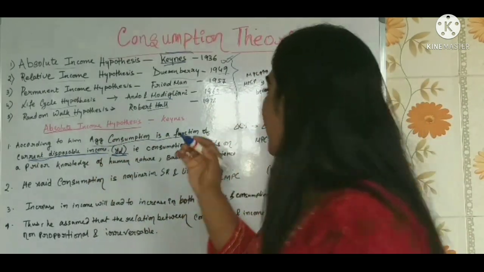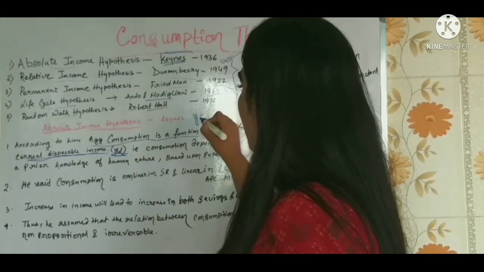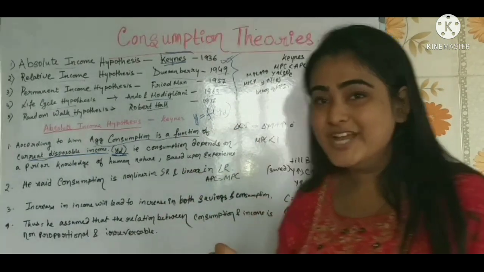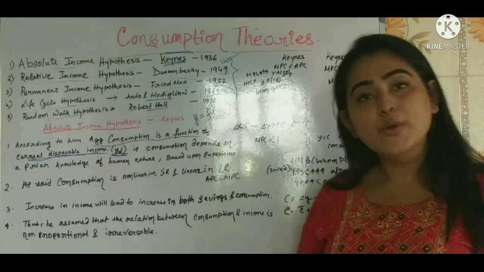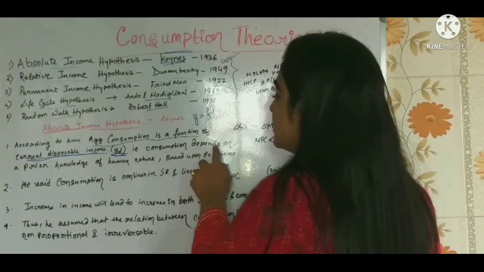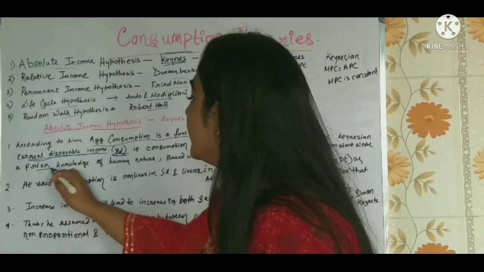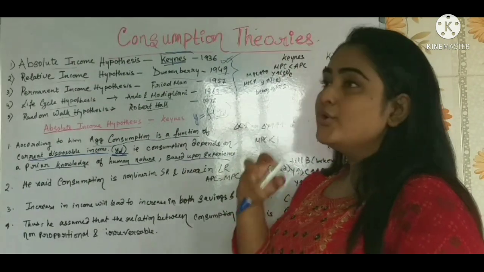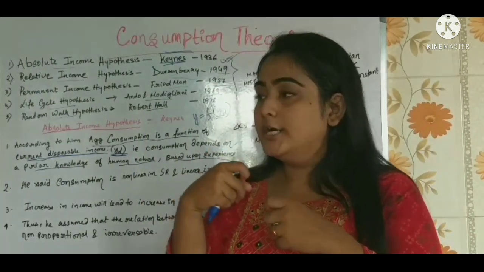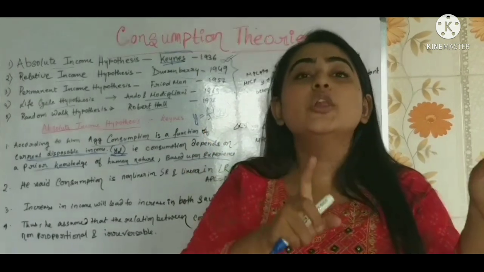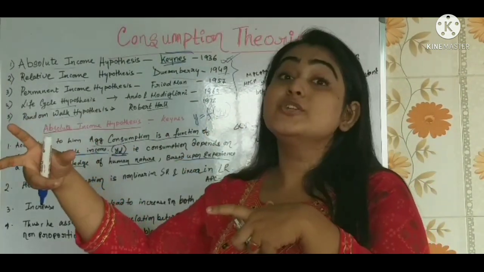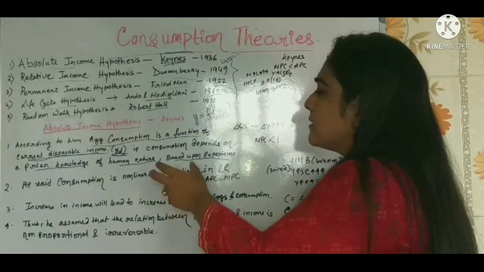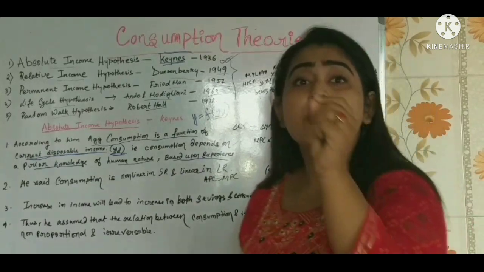So I can say that consumption is actually a function of what? YD, isn't it? This is the current disposable income. Okay. Now that is what consumption depends on, a prior knowledge of human nature based upon experience. Means what? You are not going to just spend all of a sudden, right? It's a prior knowledge. You already know that these are the things you need to purchase. Okay, you need to make purchase of all the things. So that is based upon what? Experience. That is based upon past experience.